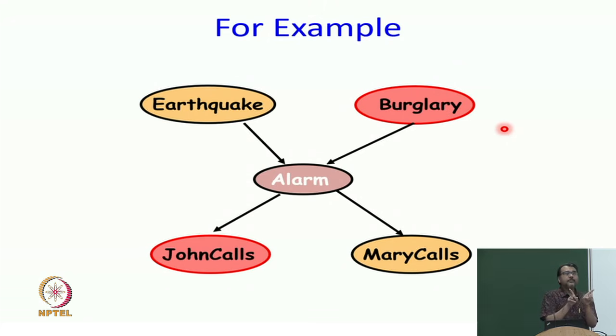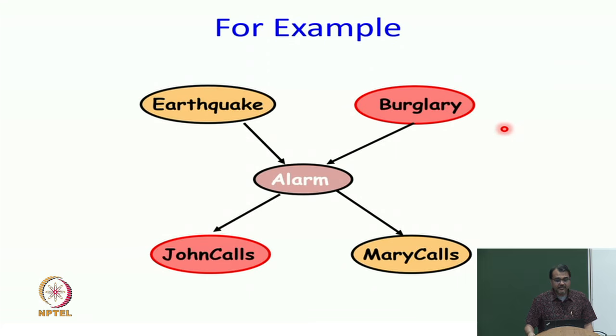We can answer it in two different ways. Alarm is given to me. By adding information about burglary, does it change my distribution about whether John is going to call or not? No, because John just listens to the alarm and makes a call. Whether John knows the cause of the alarm or not does not matter. So, by knowing burglary, I will not get a change in the distribution of John calls.